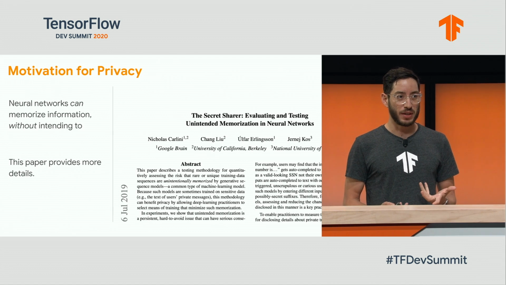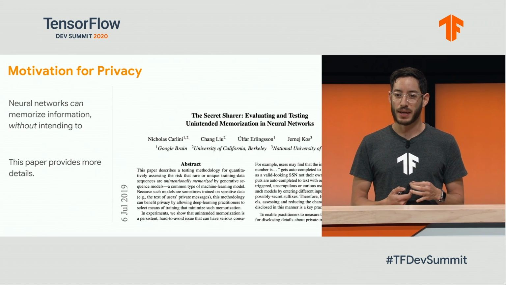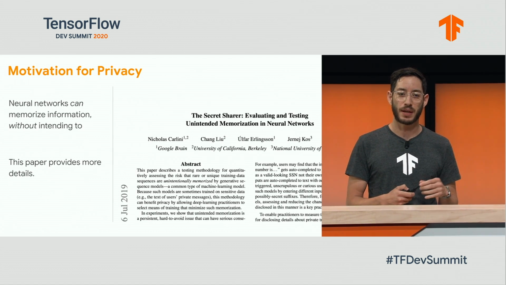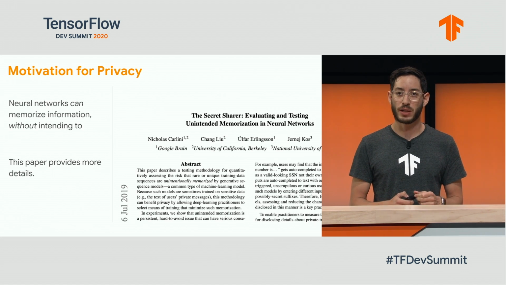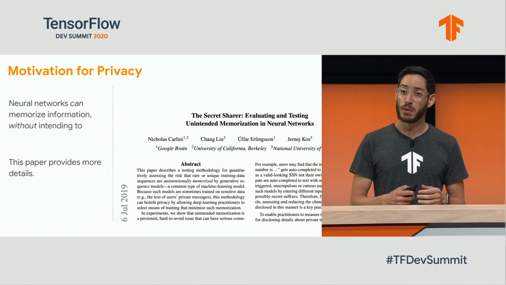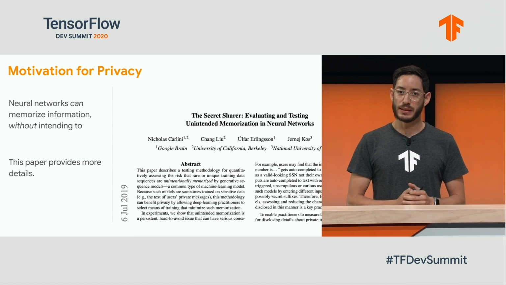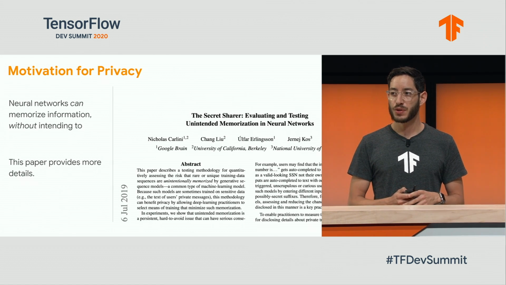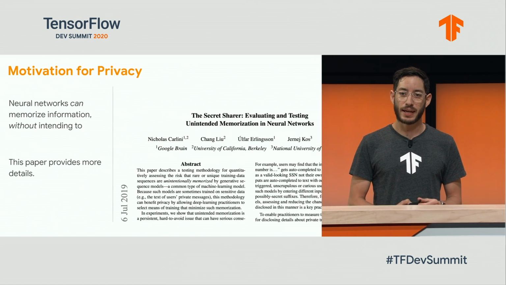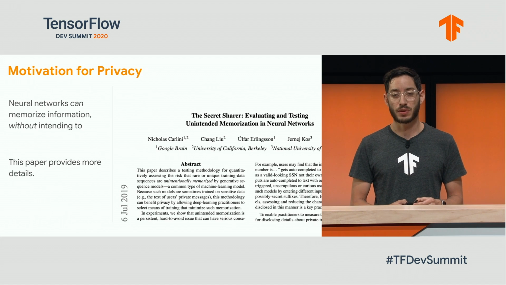One of the biggest motivations for privacy is some ongoing research that some of my colleagues have done here at Google. A couple of years ago, they released this paper where they show how neural networks can have unintended memorization attacks.